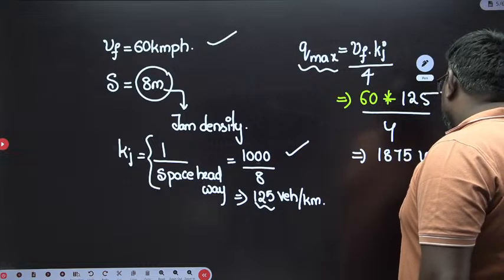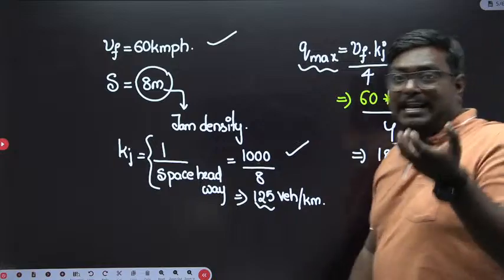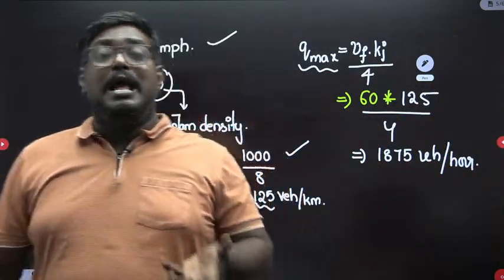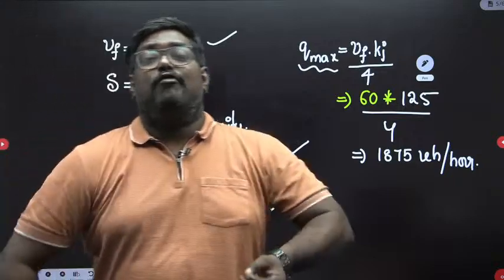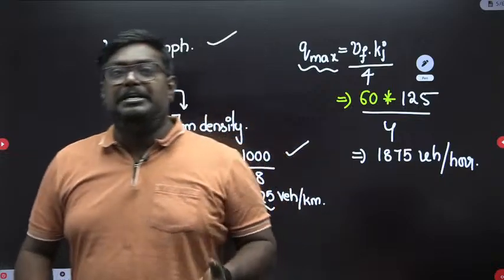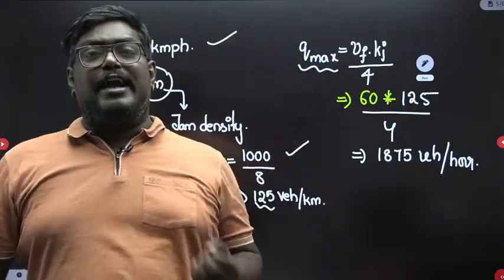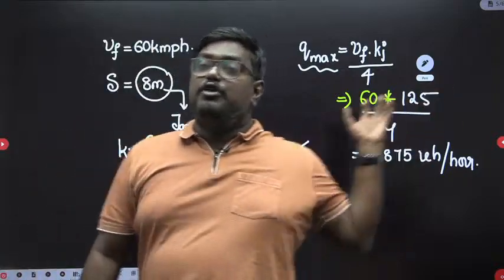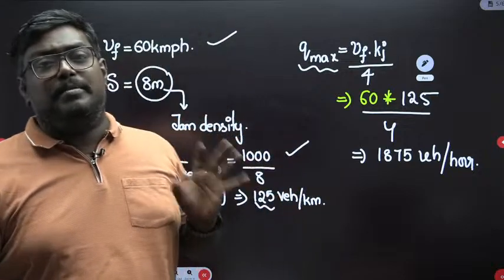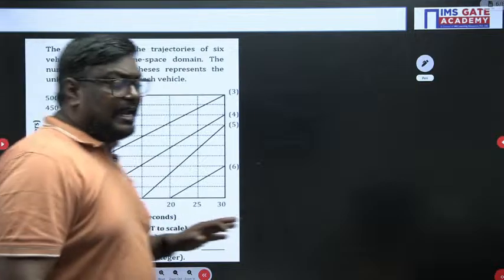So I hope this solution will clarify your doubts on the Greenshields model. What is maximum traffic flow? It is nothing but the flow, or maximum traffic flow can also be the capacity condition. If they give you the capacity condition, you just try to find the maximum traffic flow. If you solve the problem in this way, you will have high chances to solve it the right way. Now let us go into the second question.